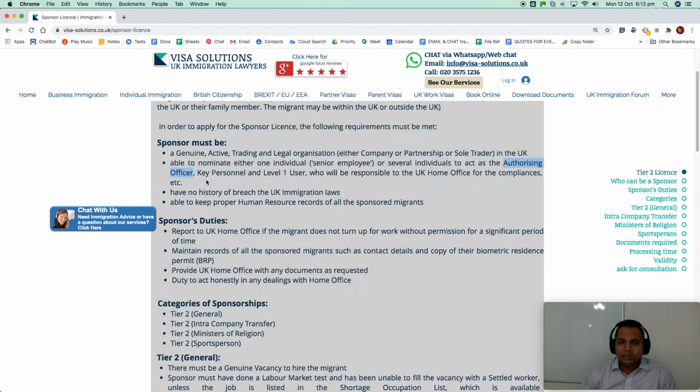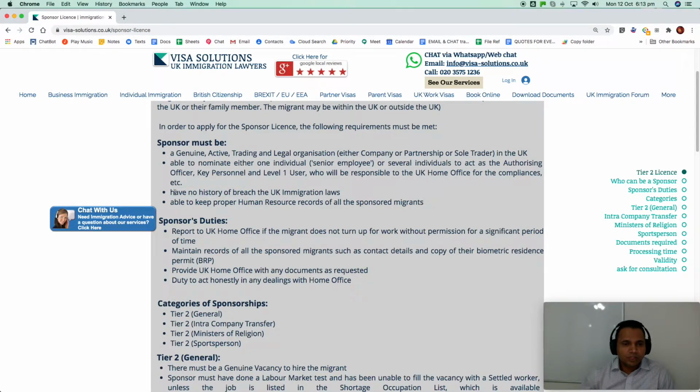So you need at least one individual. You may have other HR persons who can work as key personnel also, or level one user. The users are the people who assign the certificates, who manage the certificate of sponsorship, the sponsor management system. That's the more procedural part. But legally speaking, you need one authorizing officer, and you may also put a key contact. There are many companies for which we act as key contacts. So the Home Office communicates to us for anything. So we act as their key contacts.